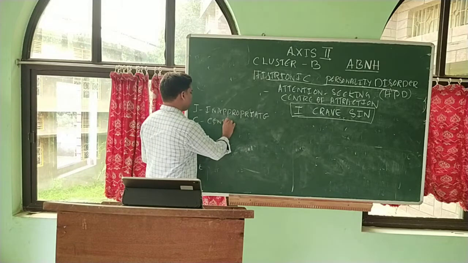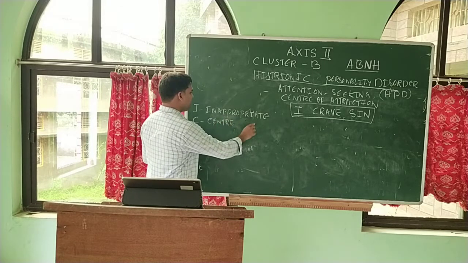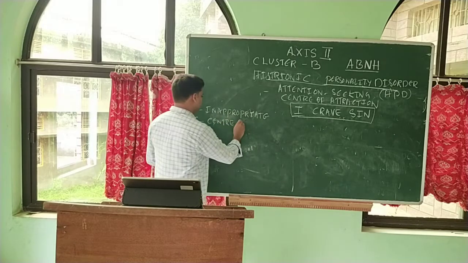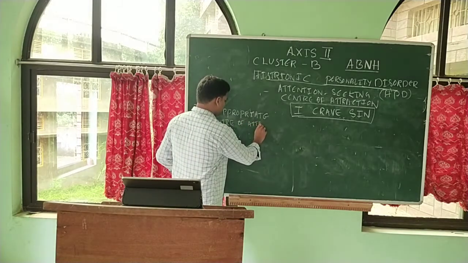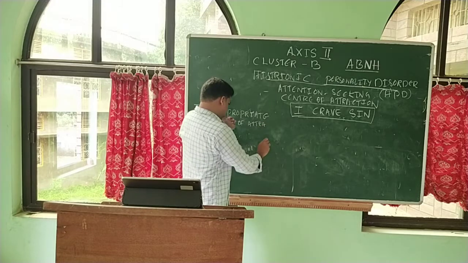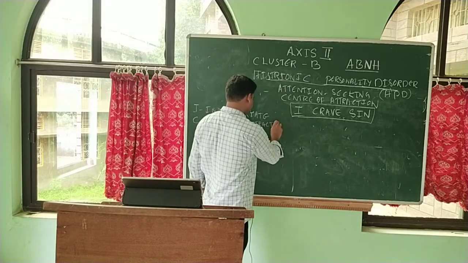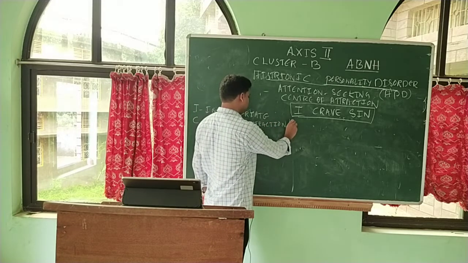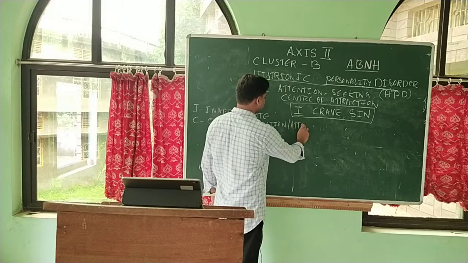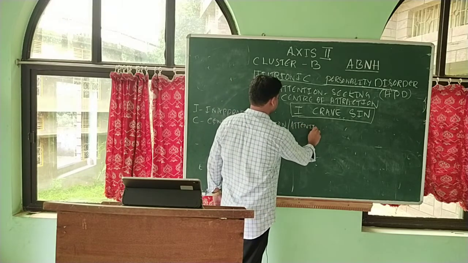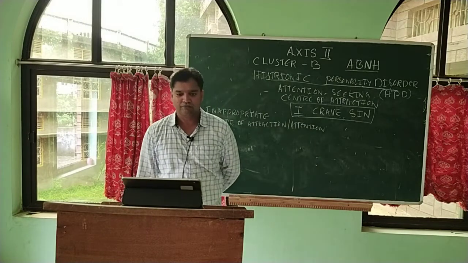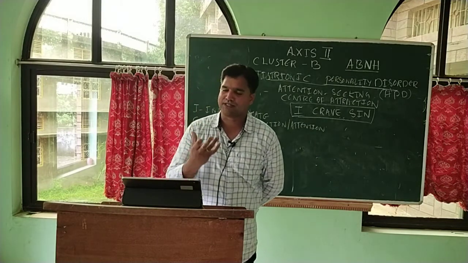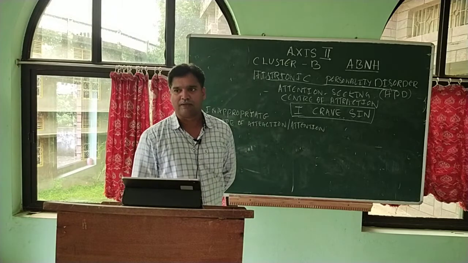They want to be at the center. That is the main characteristic of histrionic personality disorder.